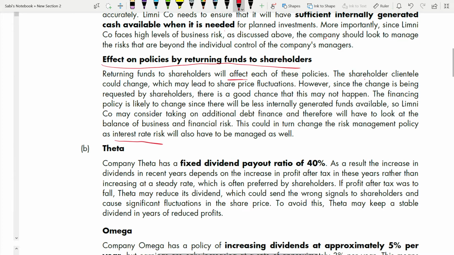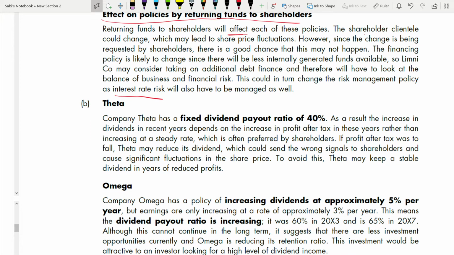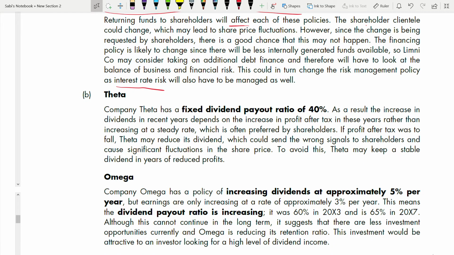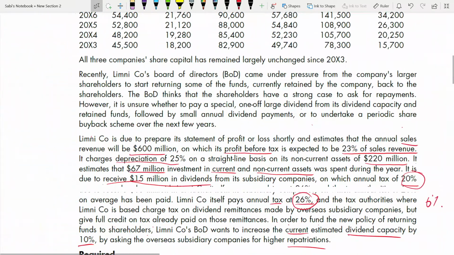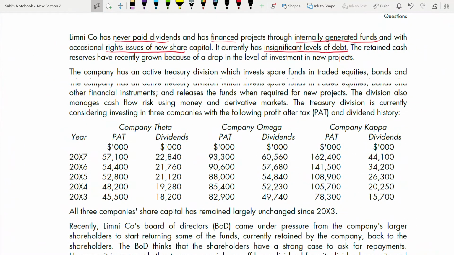Now let's go to part B. In part B, we are talking about the three companies we are comparing, evaluating which company they should choose. We are discussing their dividend policy. So first is Theta, then Omega, then Kappa. Theta. Before we talk about Theta, let us go back to the question and see Theta. Company Theta. Just look at the profit after tax and dividend. Just see that the profit after tax is increasing, dividend is also increasing. But how much does it increase?